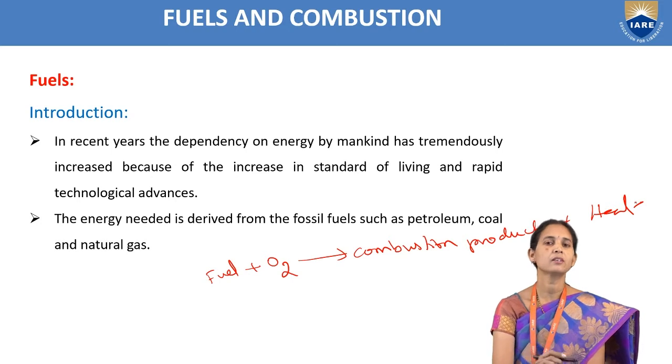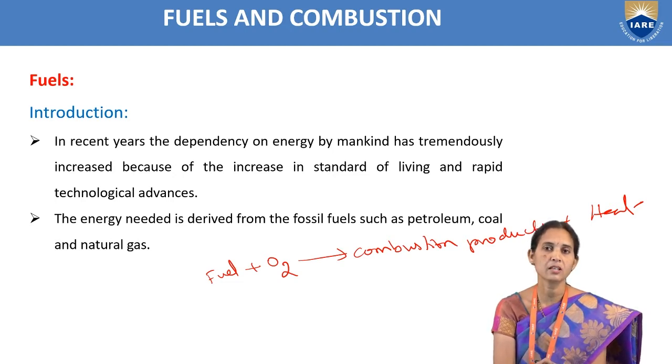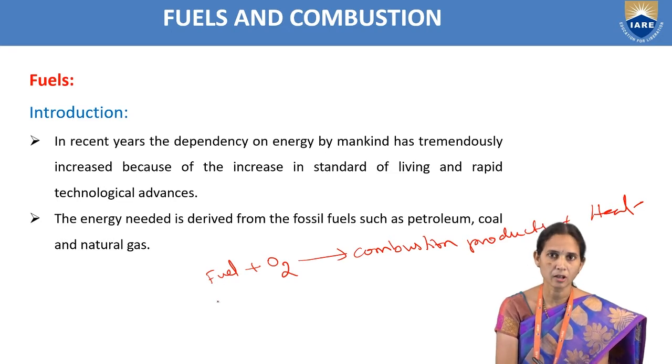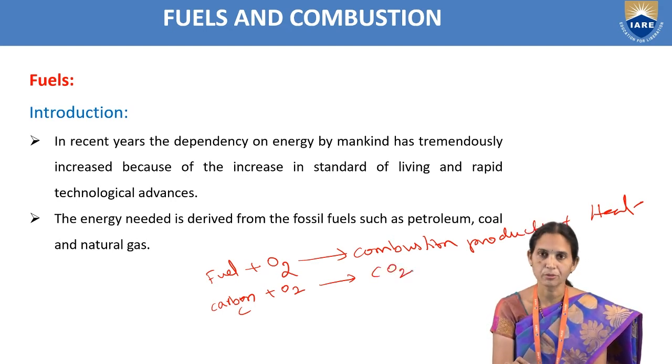So fuel, we can take solid fuel or liquid fuel or gaseous fuel. Fuel containing carbon as main constituent. It is a combustible substance. So when we are burning a fuel containing carbon, we get the combustion products, CO2.